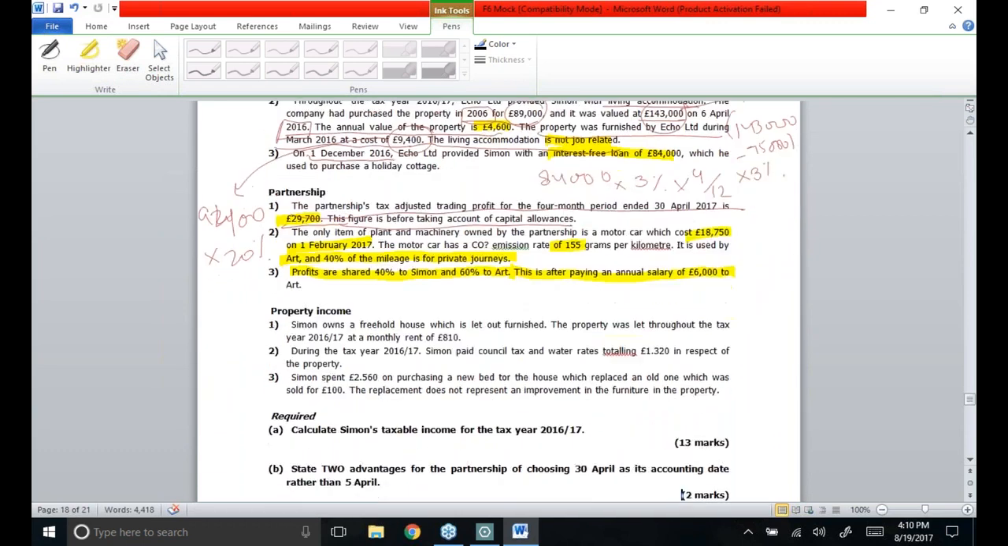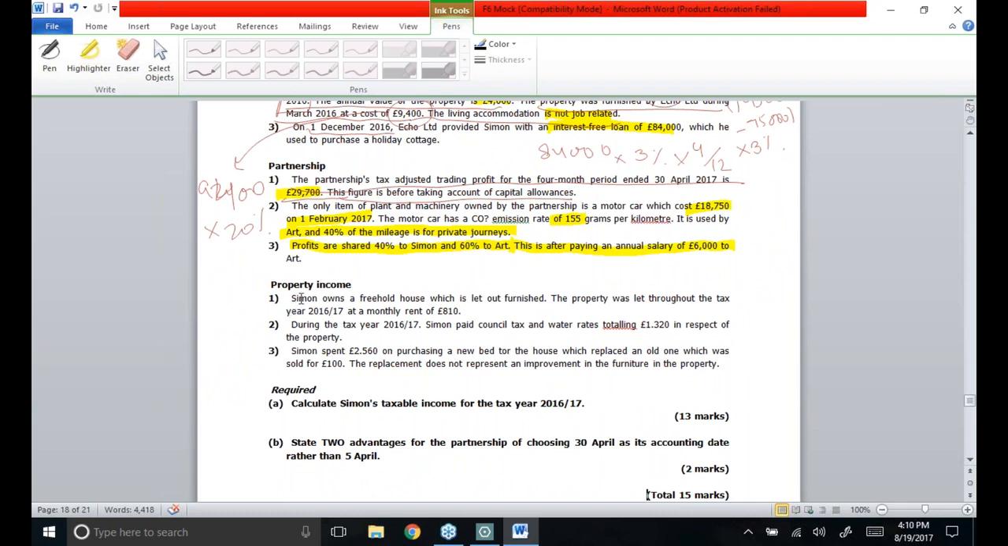As far as property income is concerned, Simon owns a freehold house which is let out furnished. The property was let throughout the tax year at a monthly rent of 810. So I will take 810 into 12. A whole year's rent has to be taken on an accrual basis. During this year, Simon paid council tax and water rates of 1320.